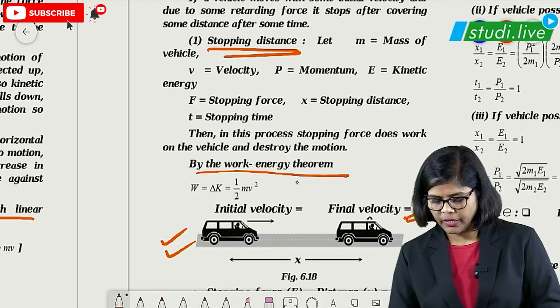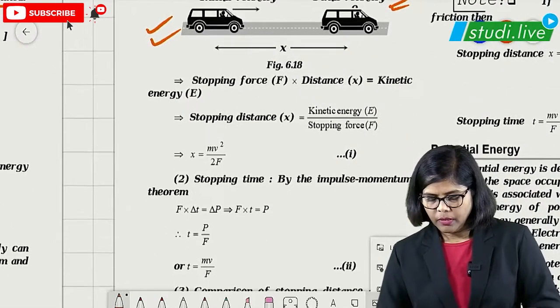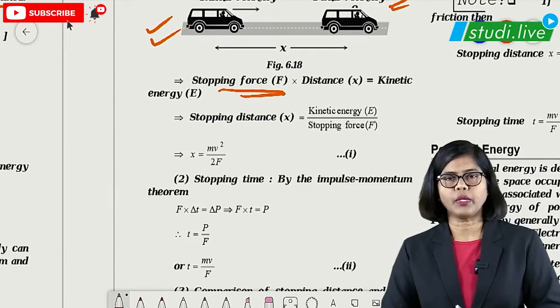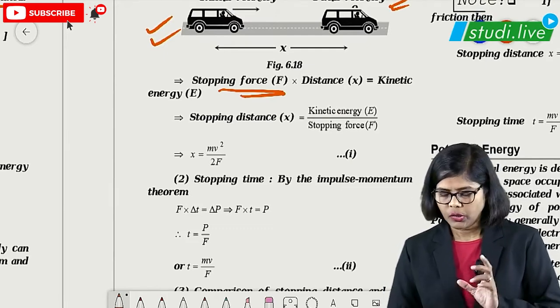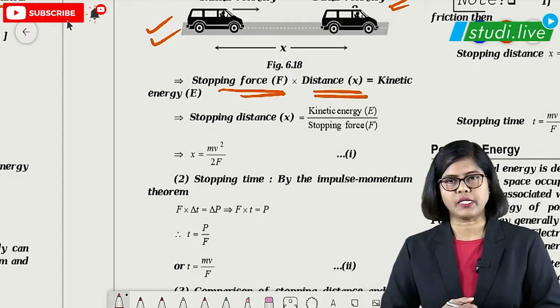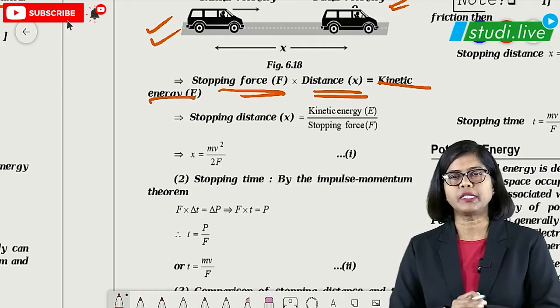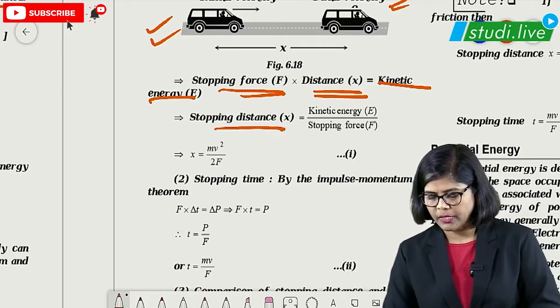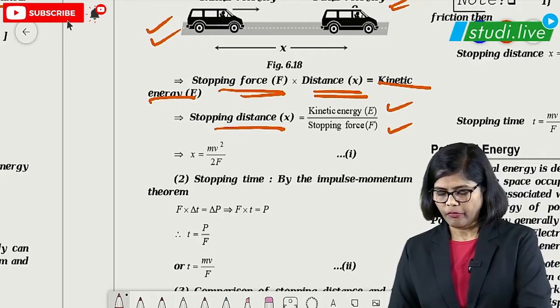According to the work energy theorem which is used here, the stopping force, okay, force into distance is nothing but work. So here stopping force into distance will give you the kinetic energy of the vehicle. So remember this particular part. The stopping distance will be kinetic energy upon stopping force. Remember this particular part from here.